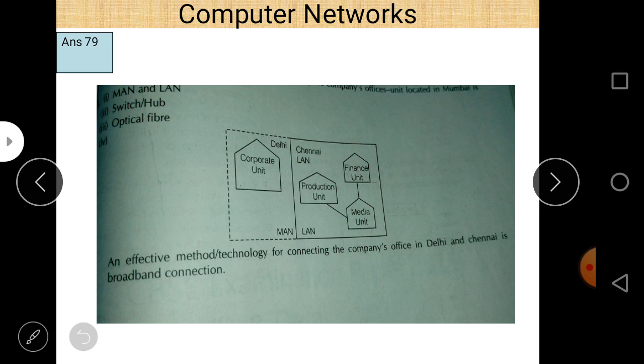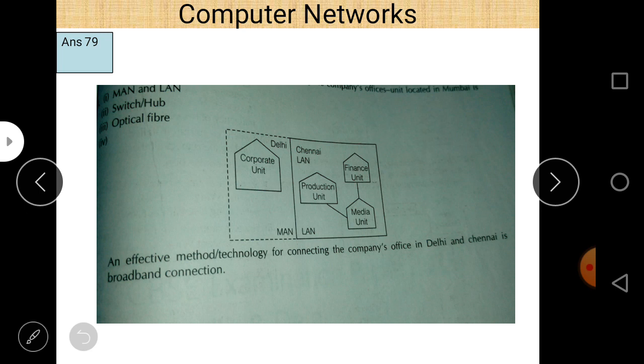Because the working of both is almost the same, but the only difference is that hub basically broadcasts the data, but switch sends the data on the basis of MAC address. So if you have to choose between hub and switch, switch is the correct answer. But most of the time hub and switch are given